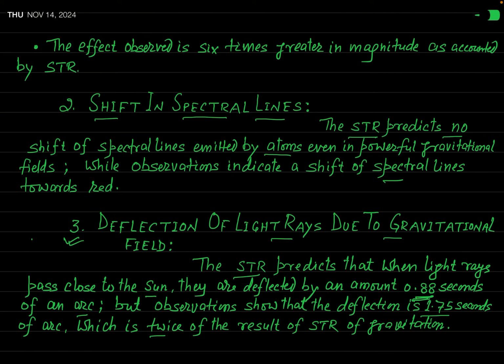And also this theory of gravitation seems to fail for fixed particles in gravitational fields, because it could not predict the redshift of spectral lines emitted by the atoms even in powerful gravitational fields. Okay?